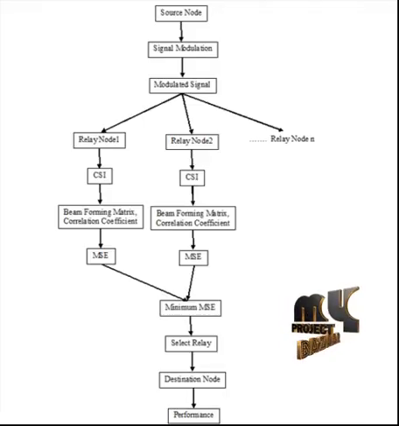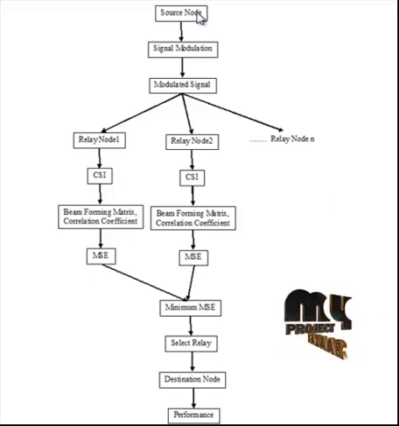Let me see the flow of the process. The source node and the destination nodes were initially obtained. From the source node, the signal is to be transmitted. First the signal is modulated based on the modulation techniques. After the signal modulation is applied, the modulated signal is obtained. The modulated signal is then transmitted